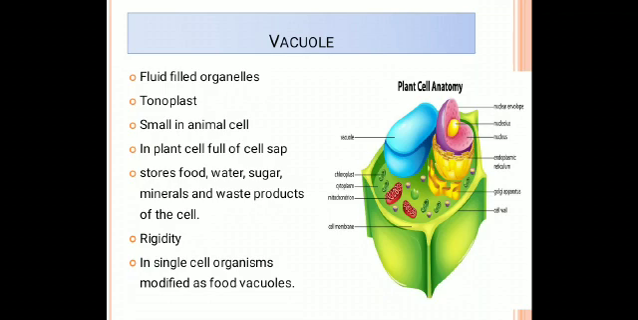The main function of the vacuole is to help the plants remain turgid in nature. They play an important role in growth by helping the elongation of the cell, and they provide an aqueous environment for the accumulation and storage of water soluble components, sugars, minerals, pigments, etc. In single cell organisms like amoeba and paramecium, the vacuoles are modified as food vacuoles, and help in digestion and excretion.